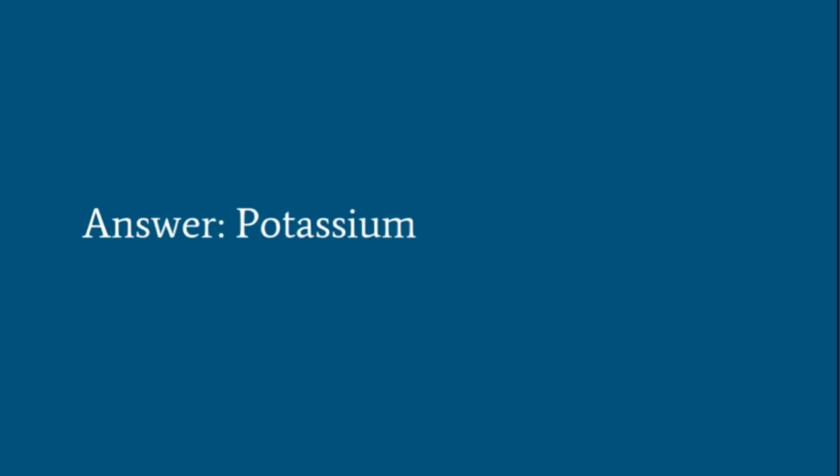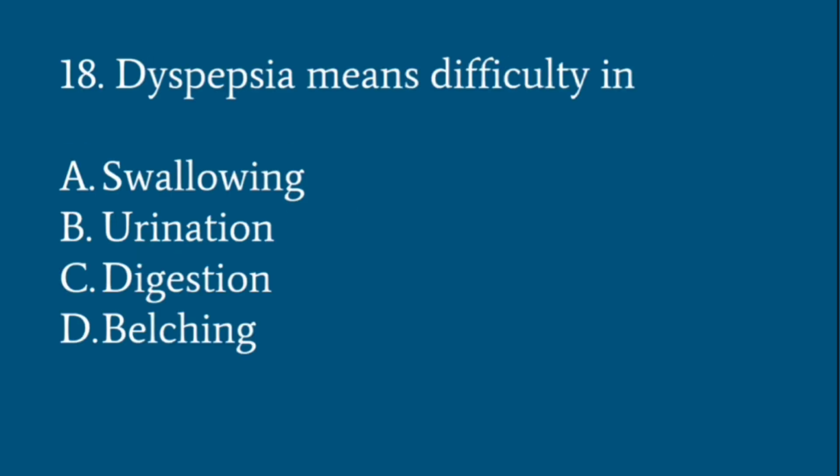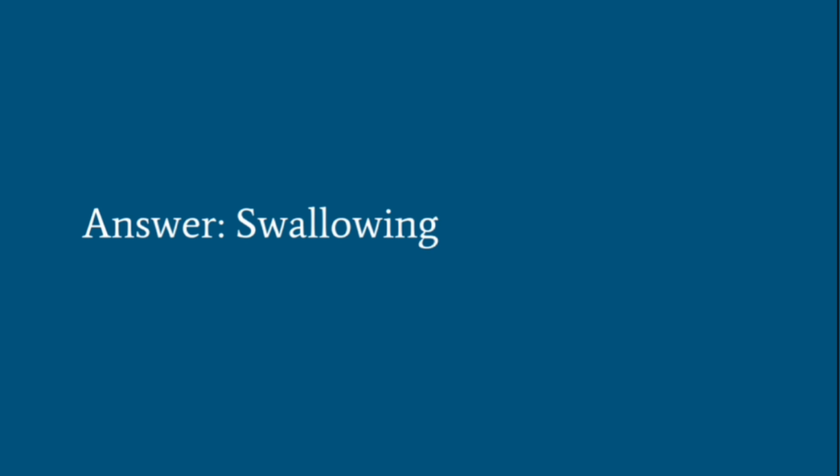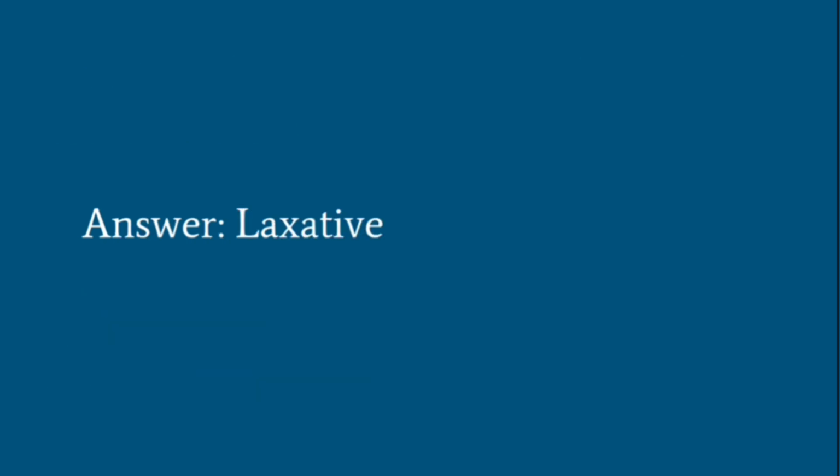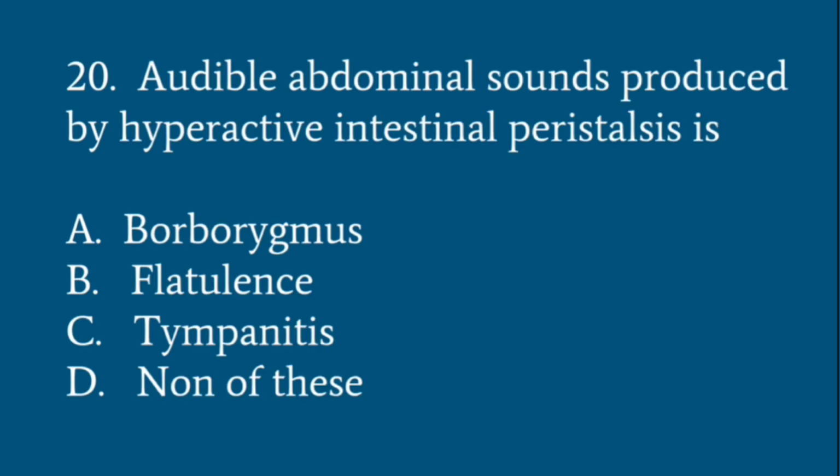See, the answer is potassium. Dyspepsia means difficulty in swallowing, urination, digestion or belching. The answer is swallowing. Drug that acts to promote bowel evacuation is laxative, purgative, emollient, antihelminthic. See, the answer is laxatives.